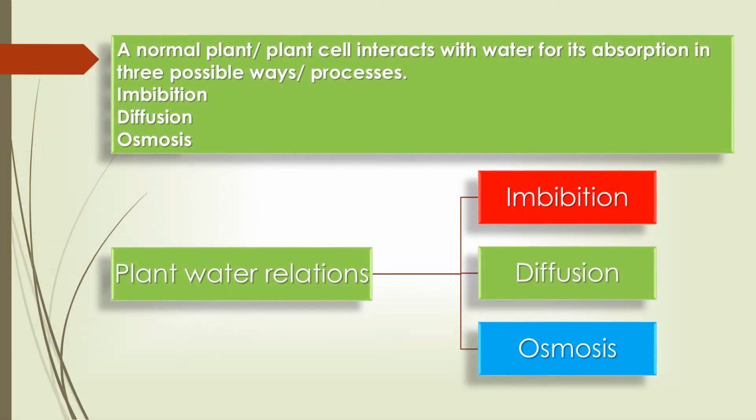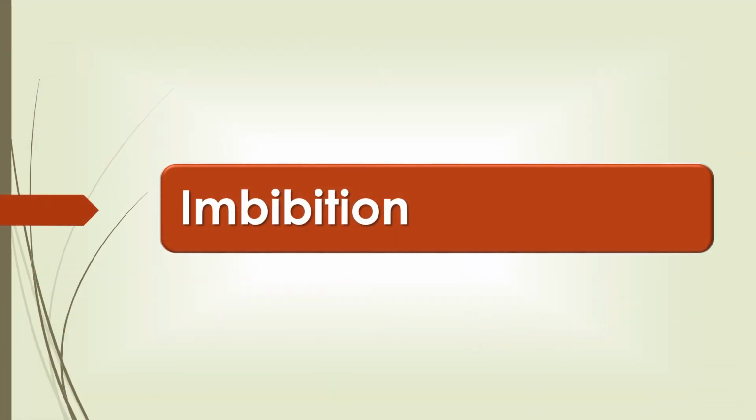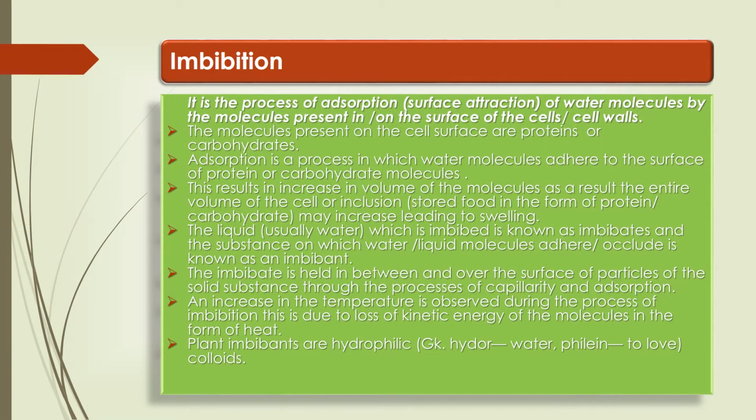A normal plant or the plant cell interacts with water for its absorption in three possible ways or processes. These are imbibition, diffusion and osmosis. Imbibition. According to the definition, it is the process of adsorption, surface attraction, of water molecules by the molecules present in or on the surface of the cells or the cell walls.